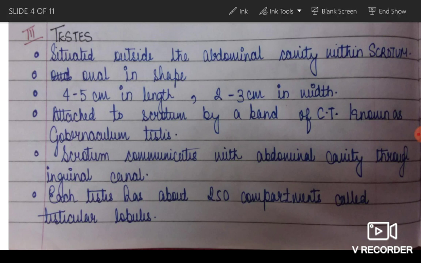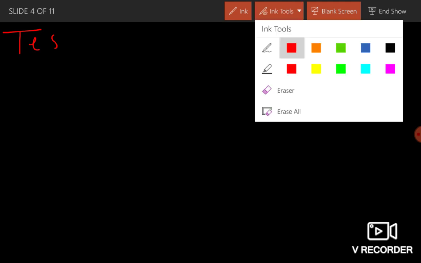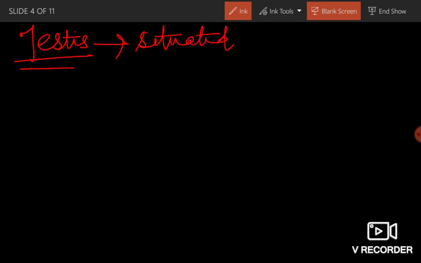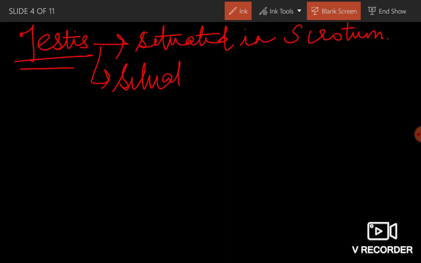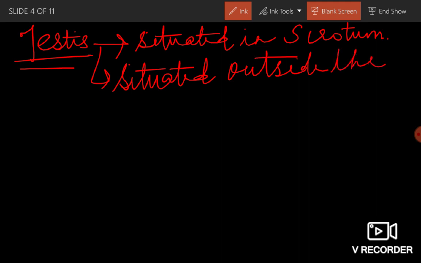Now we will discuss testis. It is situated in the scrotum, and it is situated outside the abdominal cavity.